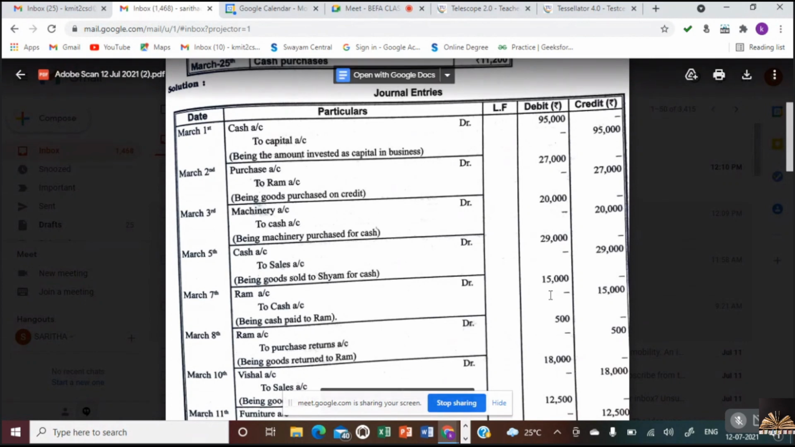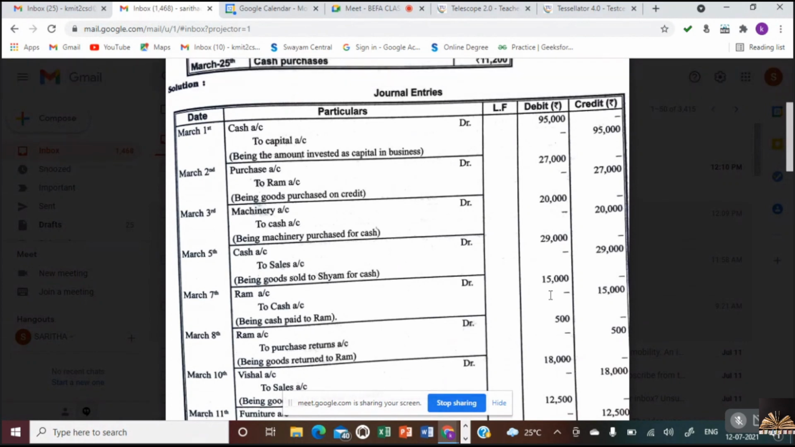The only standard for this is the 3 rules. Personal account, debit the receiver, credit the giver. Real account, debit what comes in, credit what goes out. Nominal account, all the expenses to be debited, all the incomes to be credited. And all this would be keeping in point of view what is coming into the business, what is going out of the business, who is giving us, whom we are giving, and is it an income to the company or an expense to the company. So this is what you have to remember.